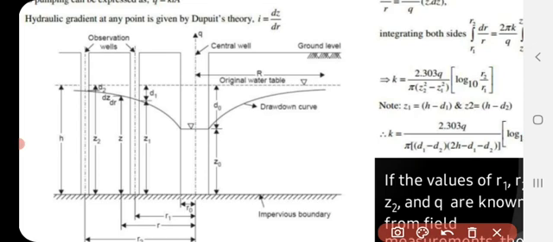One extra denotation is H, which is the depth of the original water table from the impermeable boundary, or we can say the depth of the aquifer, right? Depth of aquifer. These are the denotations for steady state flow in an unconfined aquifer.